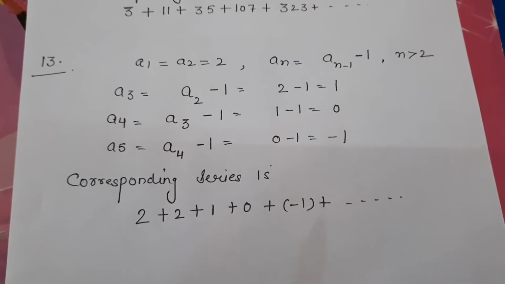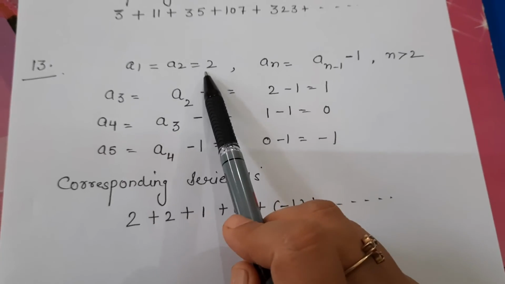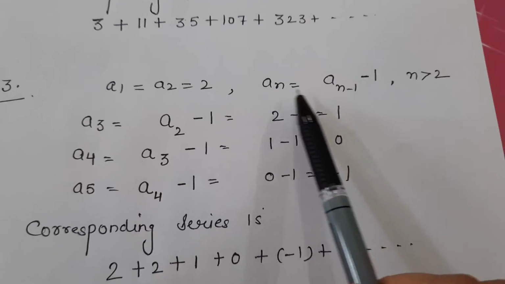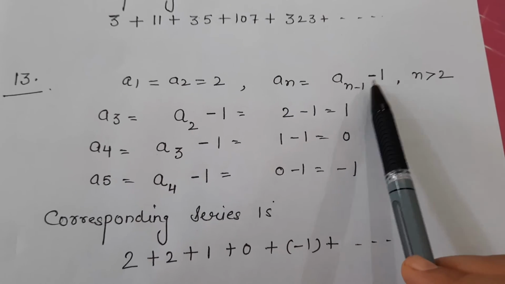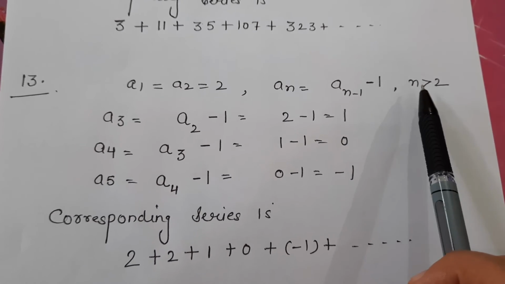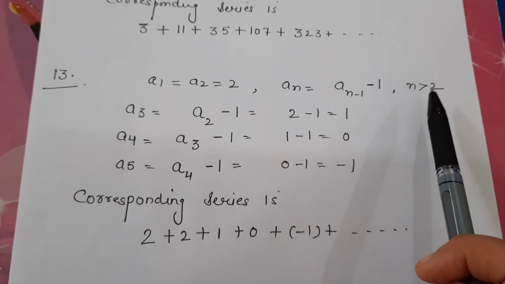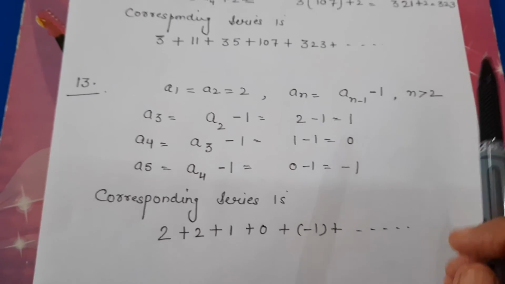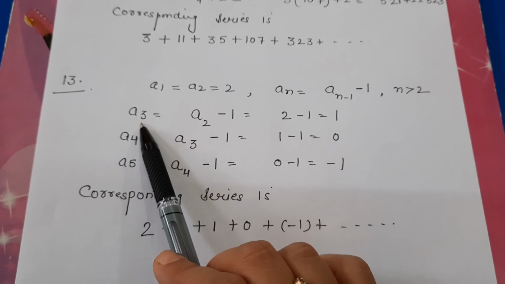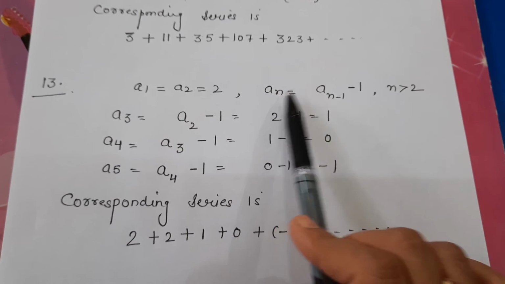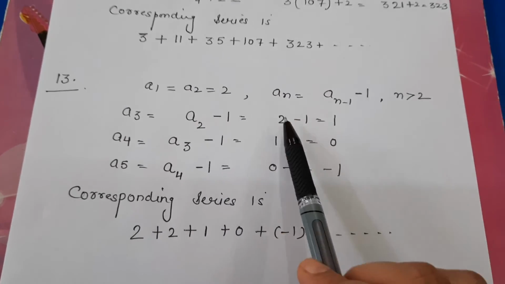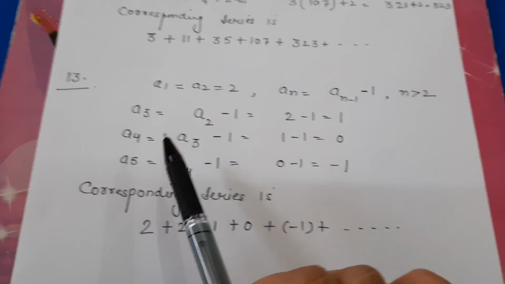Question number 13. a1 and a2 are given to be 2, means the first two terms of the sequence are 2, and a_n is a_(n-1) minus 1 for all n greater than 2. That means this formula is applicable when n is greater than 2. So n can take value 3, 4, 5 up to so on. So for the third term, we put n = 3 here. This is a2 minus 1. Now we know that a2 is 2. 2 minus 1. Answer will be 1.